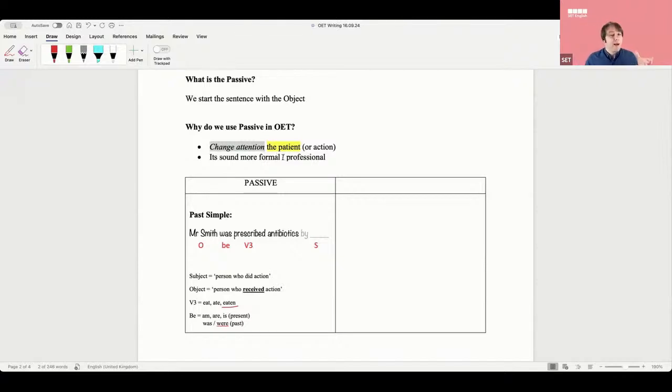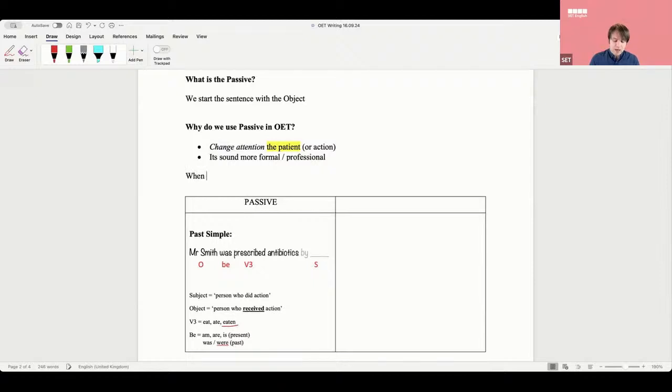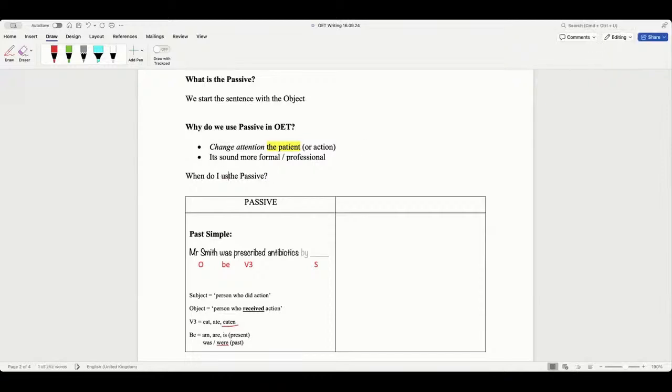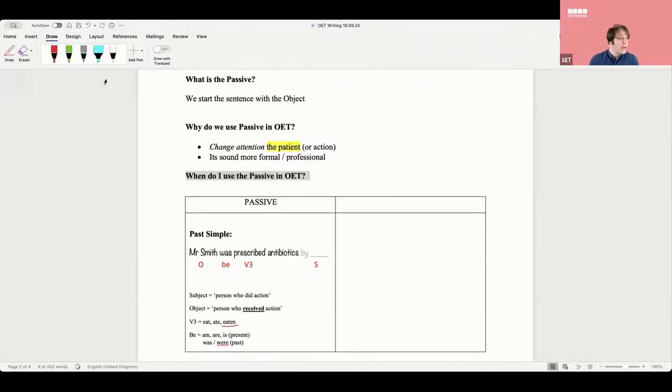Except, well, now, what about this? Is there any time when I use the passive? How about this? When do I use the passive? All the time? No. Interesting. If I'm always thinking about the patient, should I always use passive? No. When do we not use it?